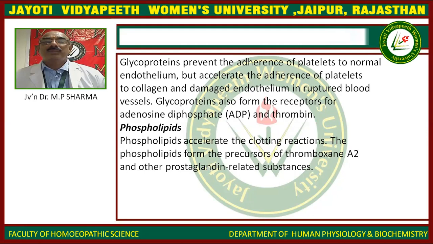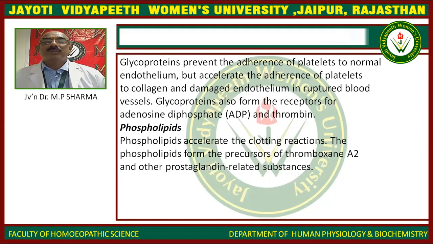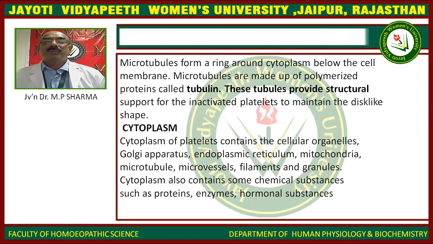Phospholipids accelerate the clotting reaction. The phospholipids form the precursor of thromboxane A2 and other prostaglandin related substances. Microtubules form a ring around the cytoplasm below the cell membrane. Microtubules are made up of a polymerized protein called tubulin. These tubulins provide structural support to the inactivated platelets to maintain the disc-like shape.